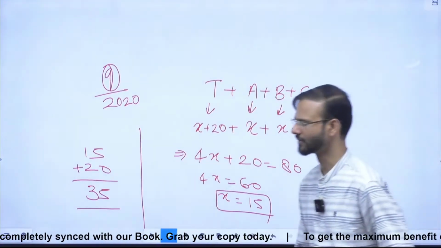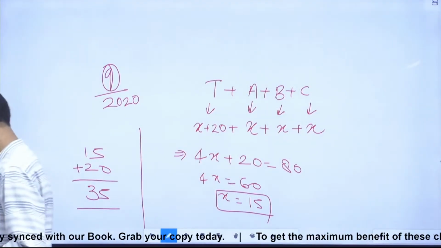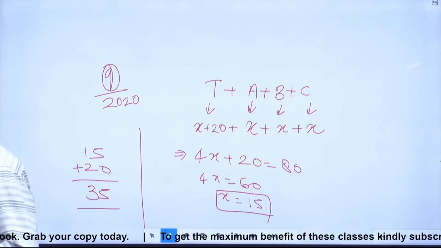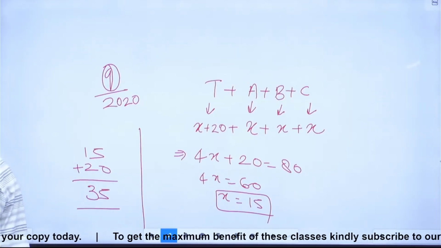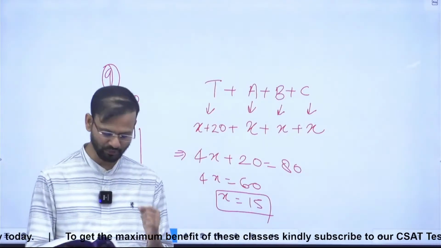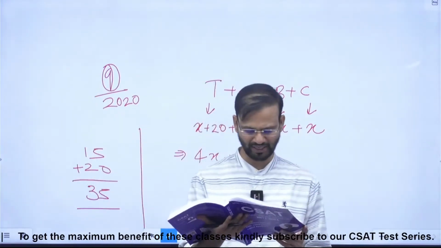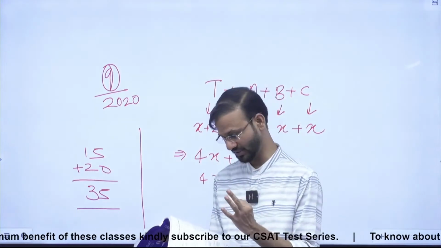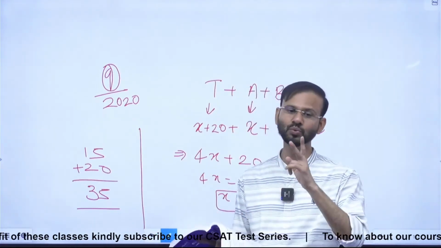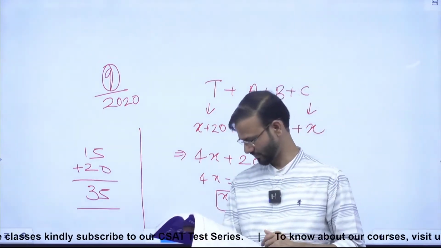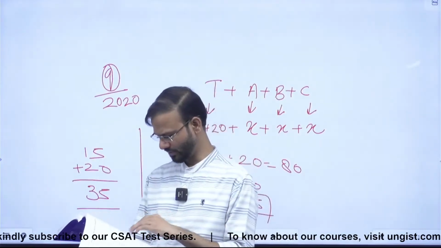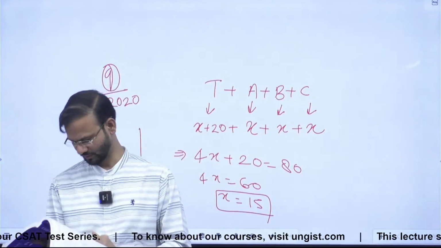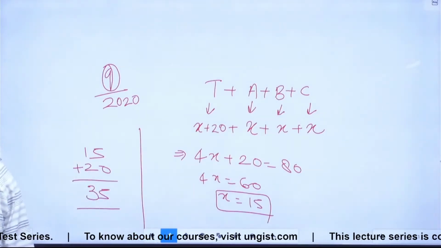After that, question number 10. This was asked in CSAT 2020. Guys, in CSAT 2020, you observe that they have asked 3 questions from this topic, question number 9, 10, 11. In CSAT 2019, they have asked 2 questions. And even in 2024 also, they have asked 2 questions. Anyways, let's see question number 10.